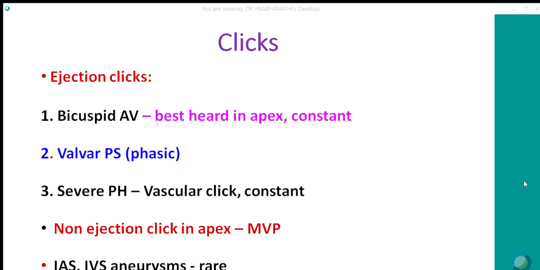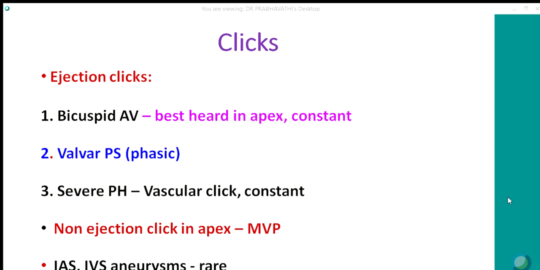This is the only event on the right side which decreases on inspiration. Usually, this is asked in the exam. Why does it decrease on inspiration? Because during inspiration, there is increased venous return, RV end diastolic pressure increases, and it partially pushes the leaflet to a partially open position. So during inspiration, the click is soft, better heard during expiration.